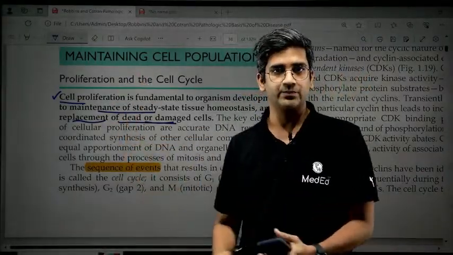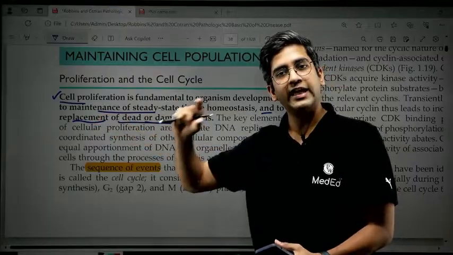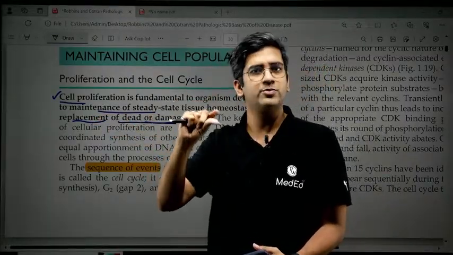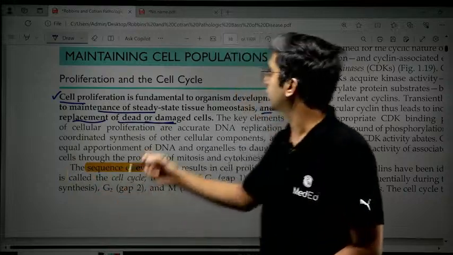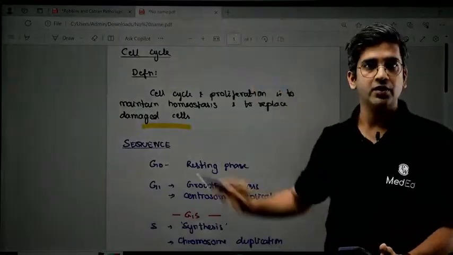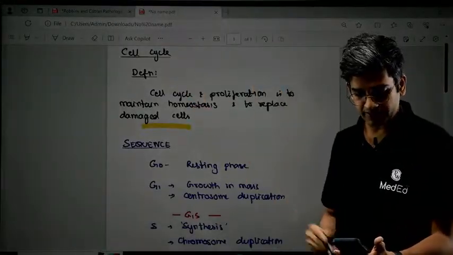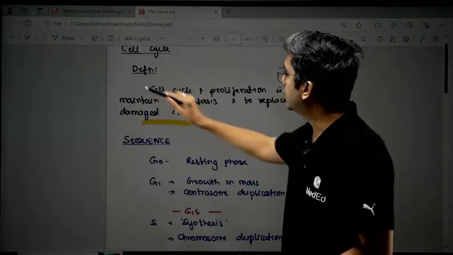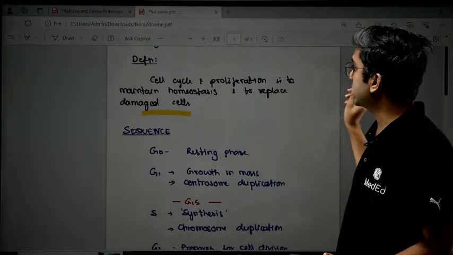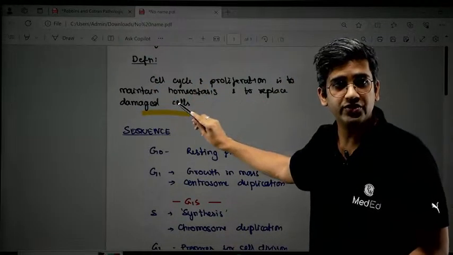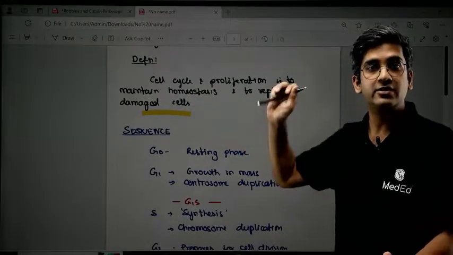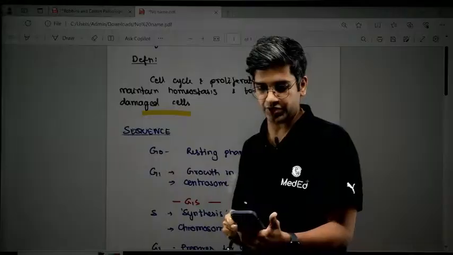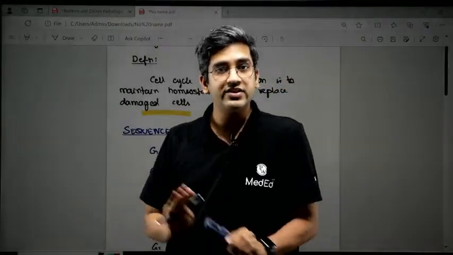That's the definition, and this is there in Robbins. If you take any topic in Robbins, the first two lines are the definition. So if this comes in a 5-mark question in an exam, or you want to take a note, I just want you to take note like this. What does exactly cell division mean? Great, Tariq. So the definition is: cell division, cycle and proliferation is to maintain homeostasis and also to replace the damaged and the dead cells. That's the purpose of cell division and cell proliferation. Amazing. So I know what the reason is now.